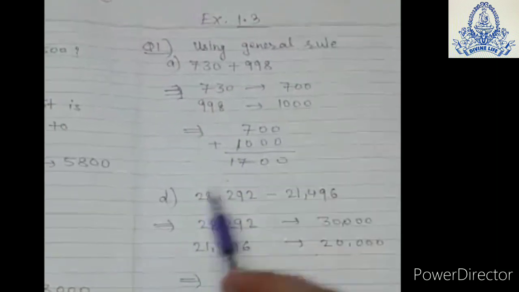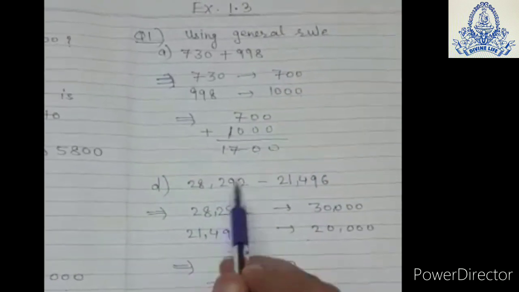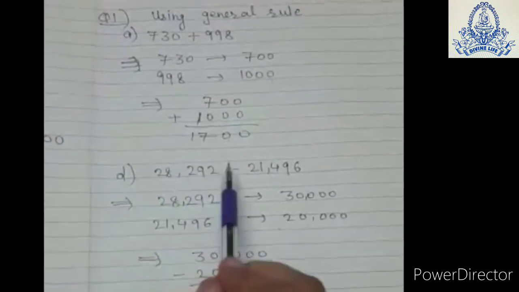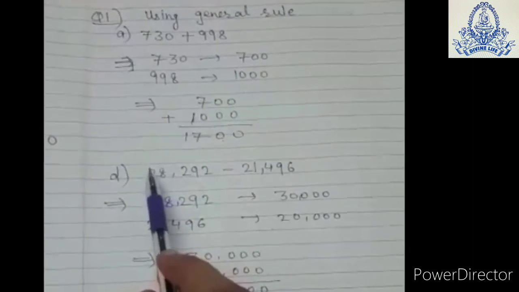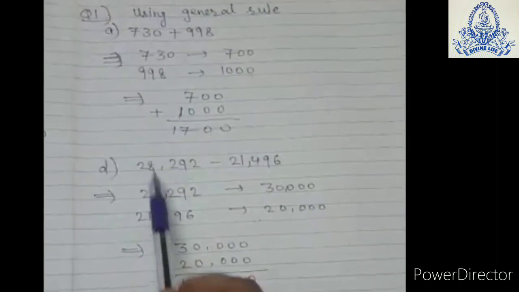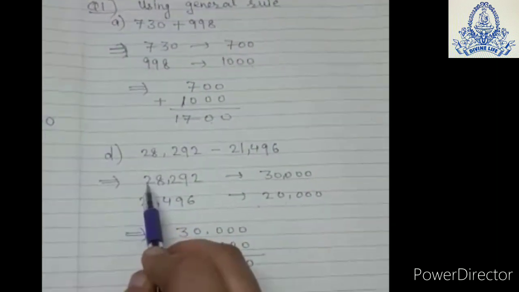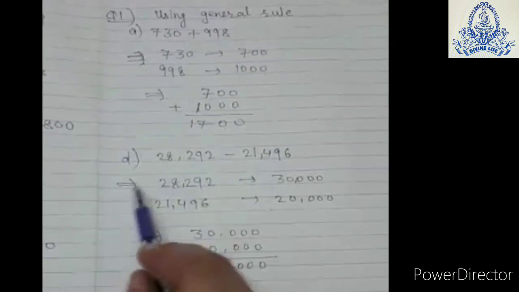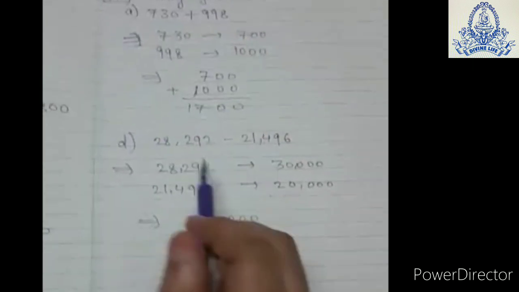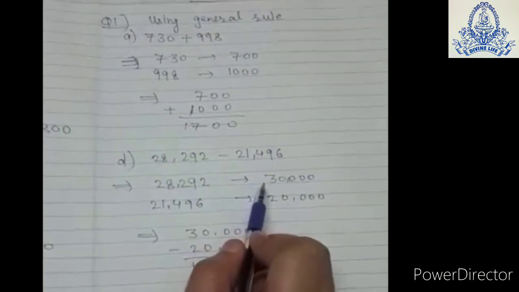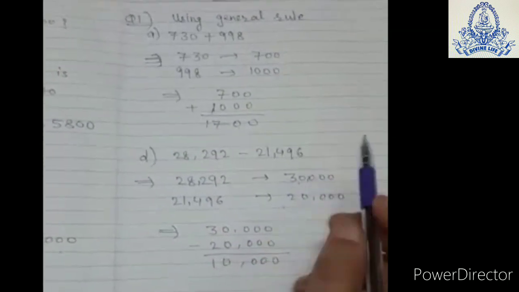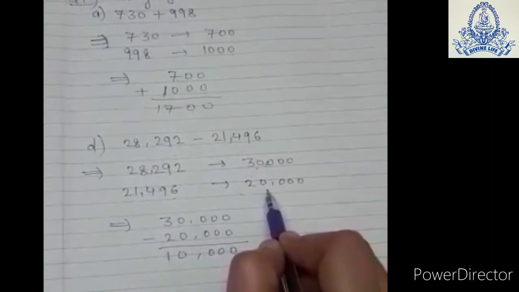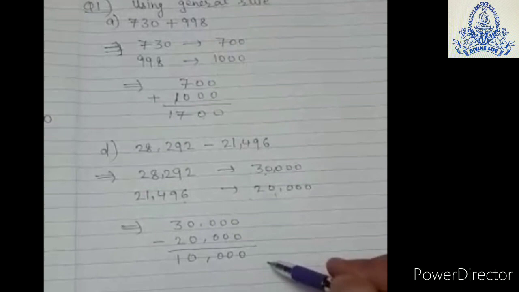Now see one more example. See, this is 28,292 minus 21,496. Now see, this is 5 digit number. Okay, that is 10,000. Means you have to find nearest 10,000. Now see, 28,292 lies between 20,000 to 30,000. Okay, so it is nearer to 30,000. So nearest number is 30,000, and 21,496 nearest number is 20,000. So difference of this is 10,000.